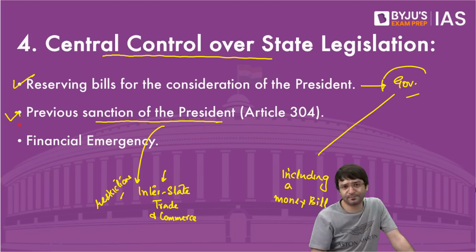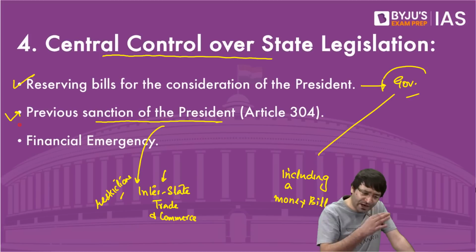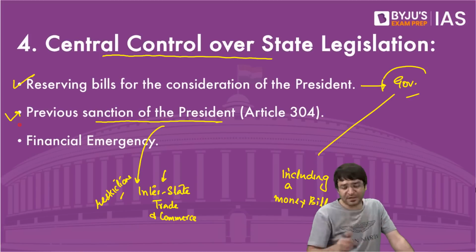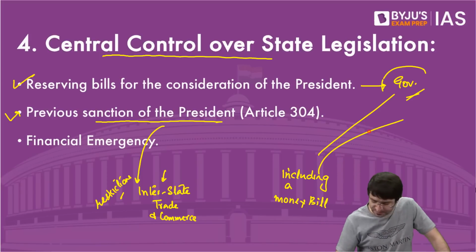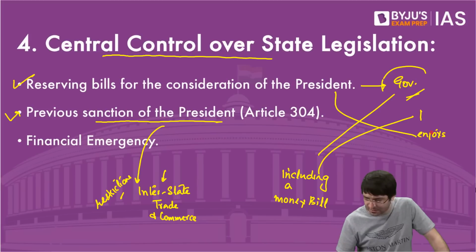That means there are some bills which cannot be introduced in the state legislature without the prior approval and recommendation of the President. And even if there are bills which you are passing, which is within your competence, which is in the state list, any such bill can be reserved for the consideration of the President by the governor. And the President on all these bills enjoys absolute veto.